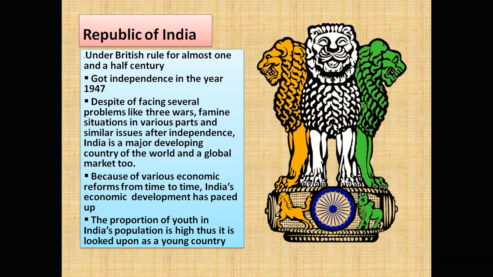Let us go down to the next, Republic of India. Let us go to the background of this country. Our country, we already know, was ruled by the British for almost 1.5 centuries, 150 years, and got independence in the year 1947, 15th of August. Despite facing several problems, India faced 3 wars, 2 with Pakistan and 1 with China. Famine was tremendous here. At the same time, you might be knowing a lot of problems India faced on partition and all that.